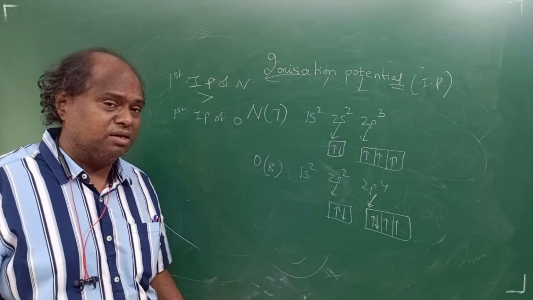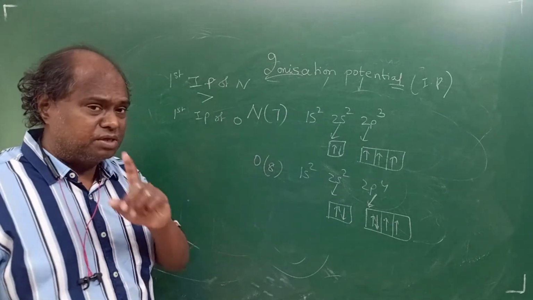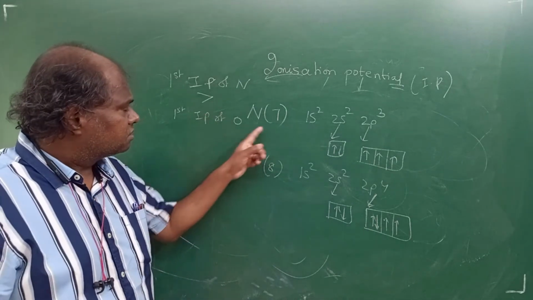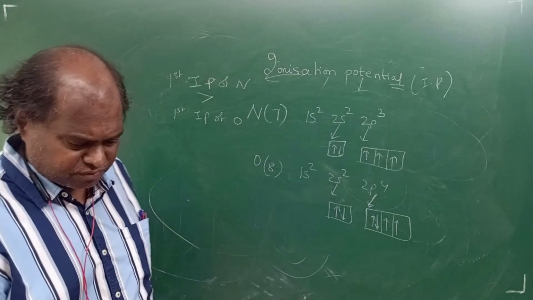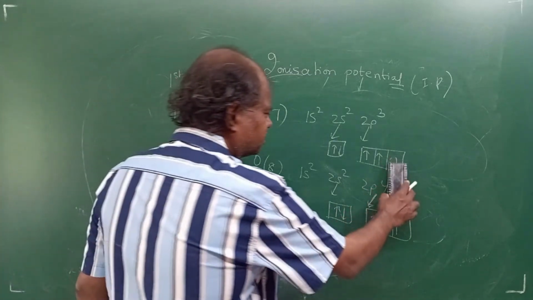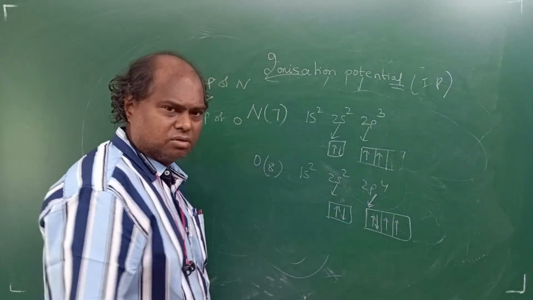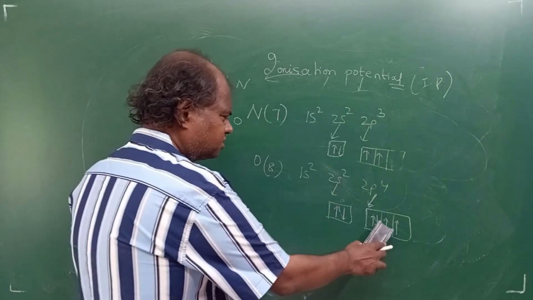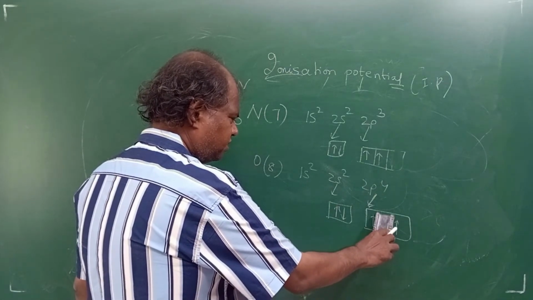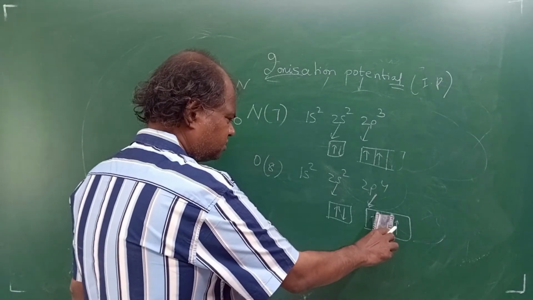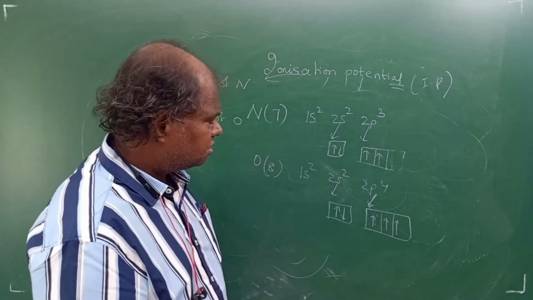But if you see the second one, please listen here. Now, please concentrate here. Very important. First value will be high, no problem. Now, I have removed one electron from nitrogen. Suppose I remove this electron. I remove one electron from oxygen. Clear?